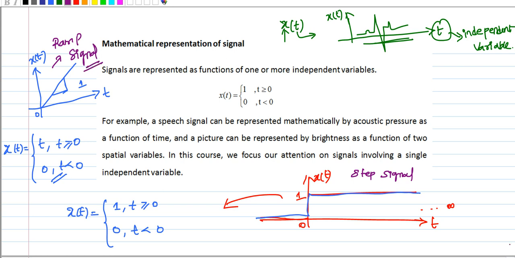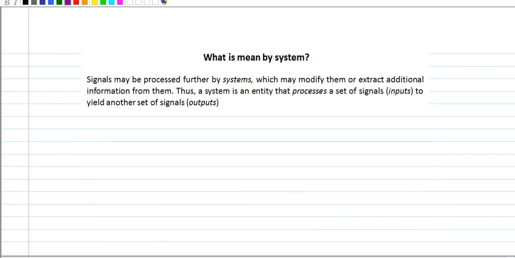So far we discussed what is meant by a signal, two examples of signals, and how to write a mathematical equation for a given signal. Now let's pay attention to what is meant by a system.